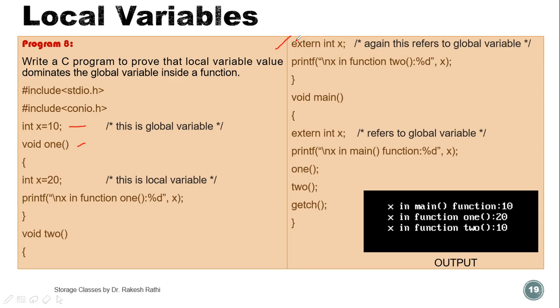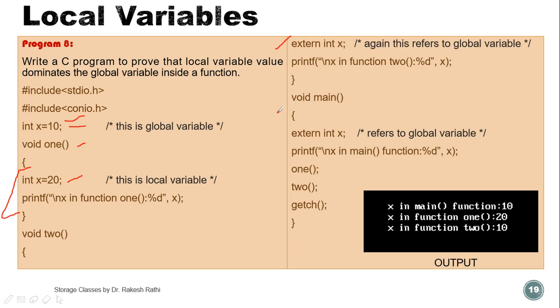It is the same as int x equal to 10, but in function 1 we have declared int x equal to 20. This is the local variable. This is not the global variable because we have not used the keyword extern int x. So this x belongs to this particular block, because we declared this x inside this function within the left and right curly braces. So the scope of this x is inside this block only.